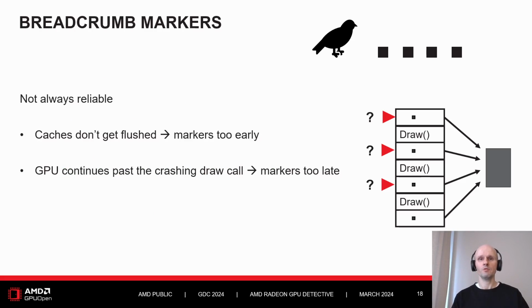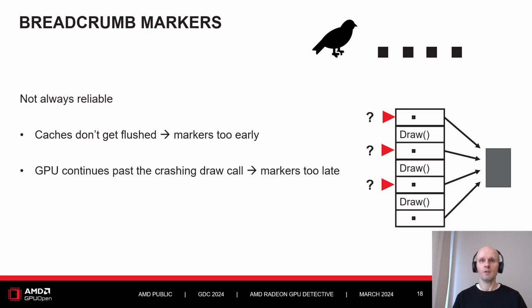Those breadcrumbs look good on paper, but they are not always reliable. They may give the correct information about what caused the crash, but please take those results with a grain of salt, and also please test multiple times to see if the results are consistent and not all over the frame. The reason those may not be very reliable is because, even if those breadcrumbs do what the API says, they write a value to a buffer between a draw call starts or after it ends.